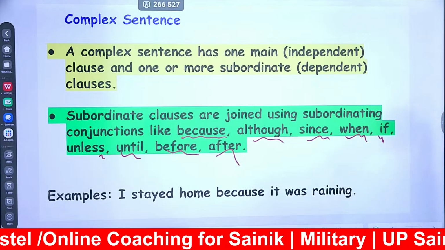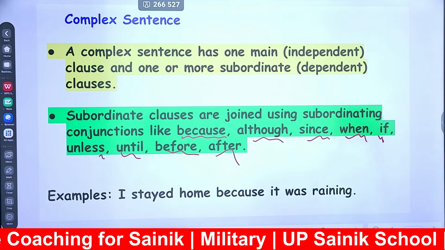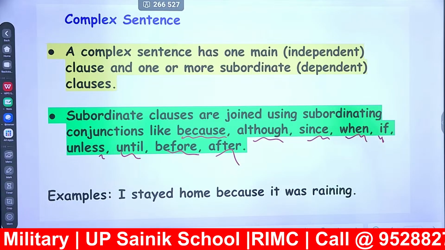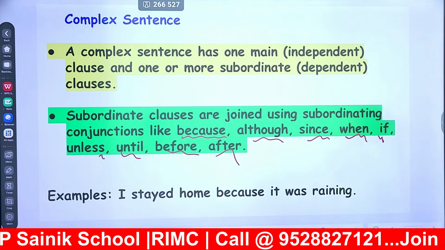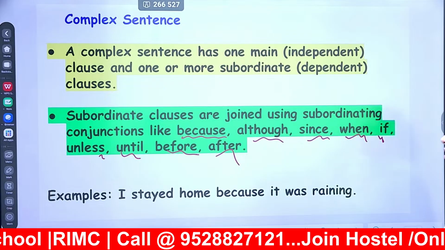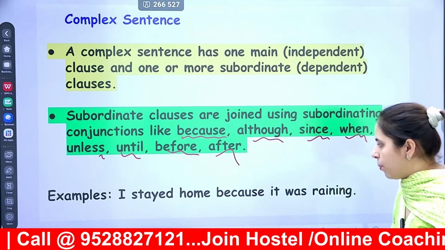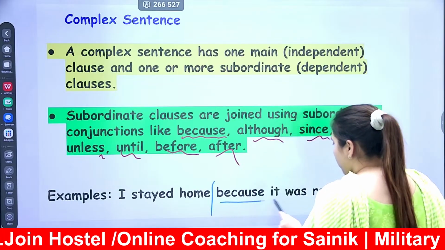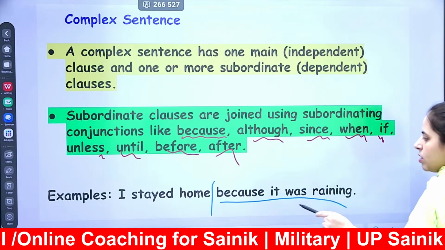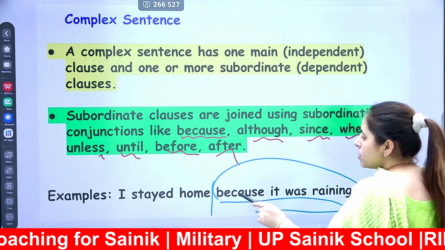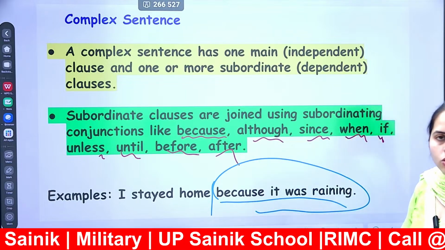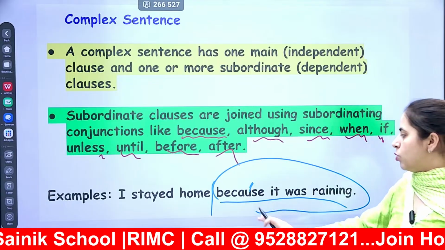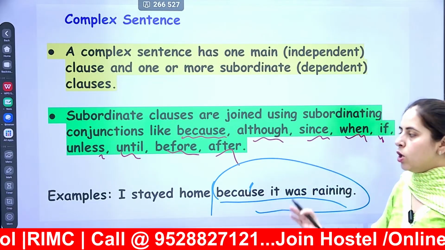These kind of conjunctions are called as subordinating because they are used to join two sentences that are dependent on each other, right? Now if I say the example, I stayed home because it was raining. If I bifurcate this sentence, if you read "because it was raining" alone, means something is missing due to which this because is taking place. ठीक है, कुछ मिसिंग है जिसकी वजह से यहाँ बिकॉज लगा है. सो वो क्या मिसिंग है?